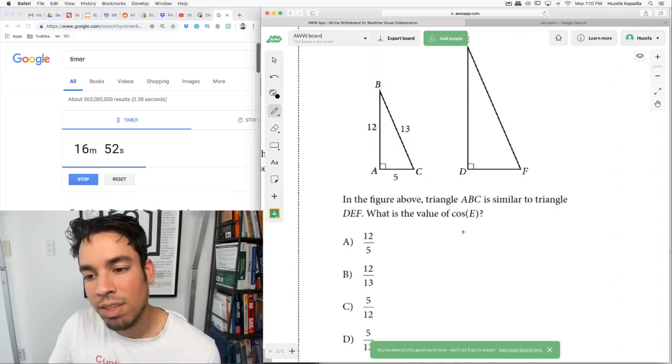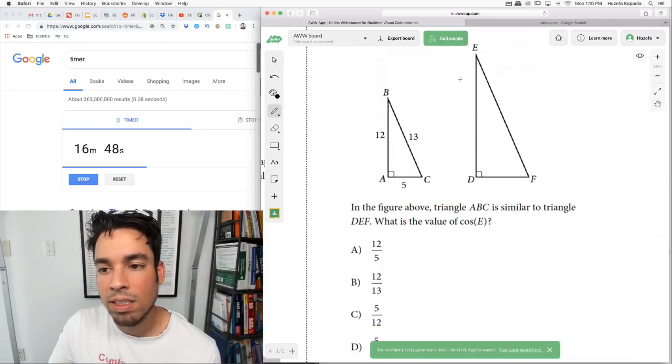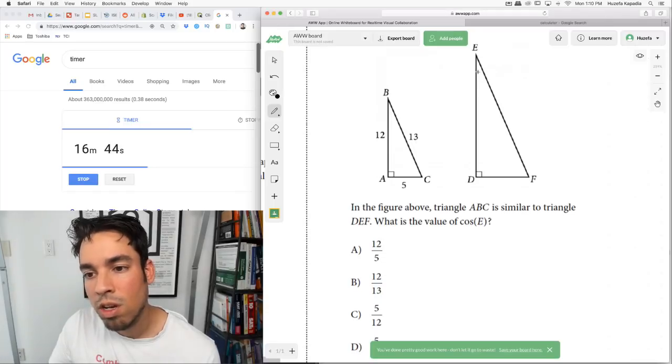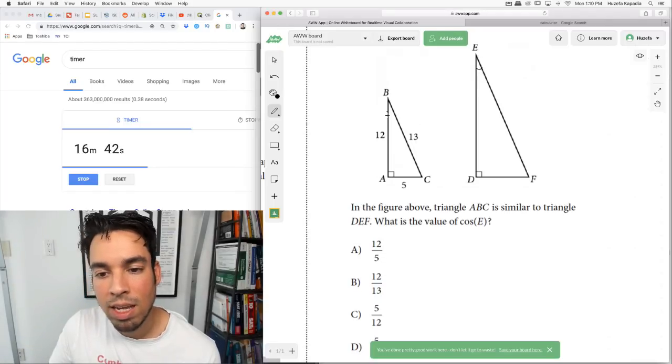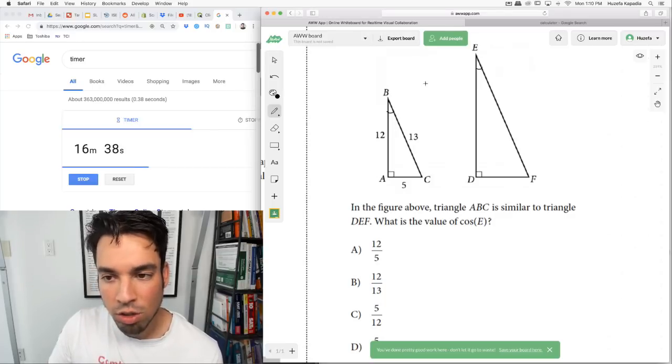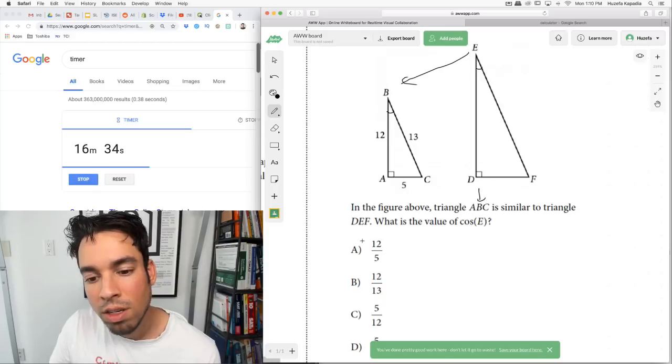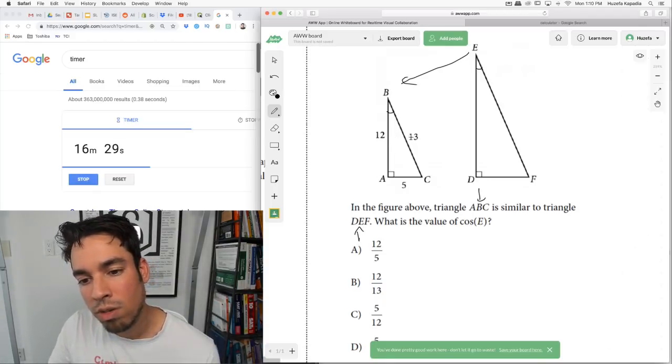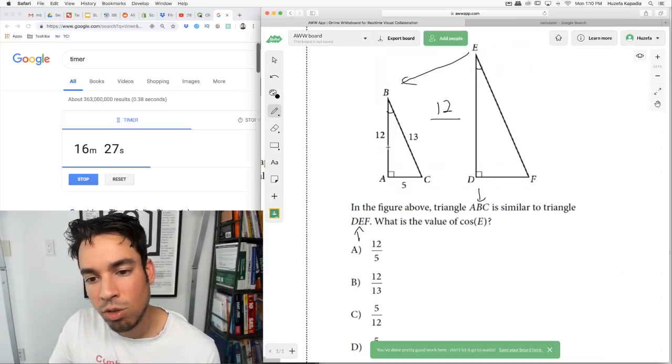What is the value of cosine of E? Now, here's the beautiful thing. When we know they're similar, for cosine of E, we don't have to find these values. Cosine of E is the same as cosine of B because similar triangles have the same trigonometric ratios. As long as we find the angle that corresponds with E, it's B, because B is in the center and E is in the center. So what's cosine of B? It's adjacent over hypotenuse. The adjacent side is 12, over the hypotenuse, the longest side, which is 13.